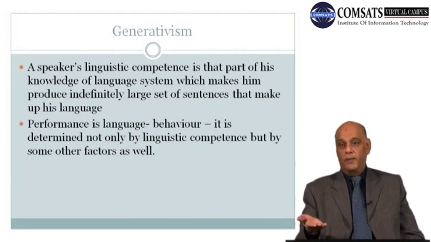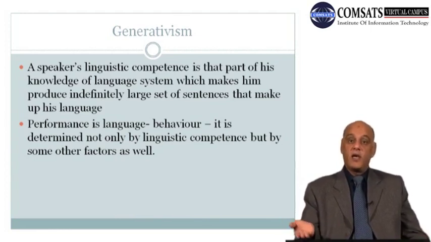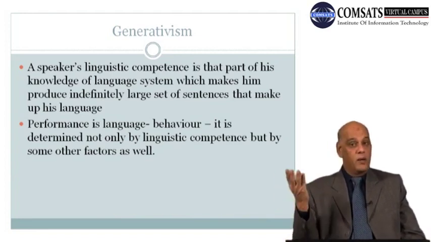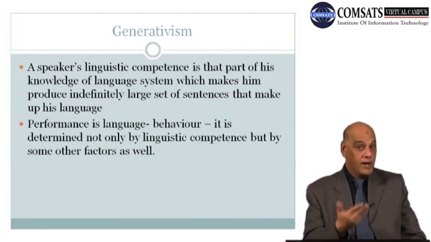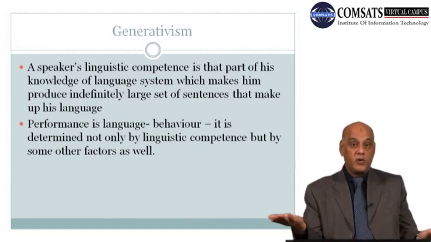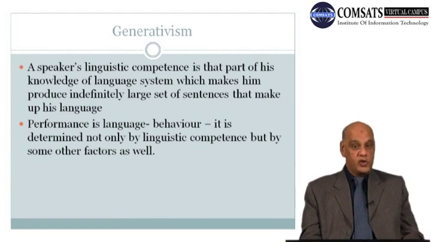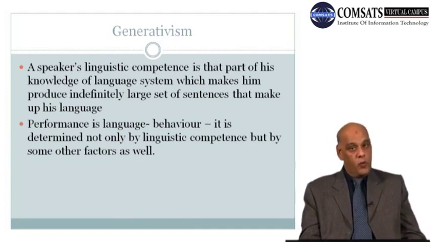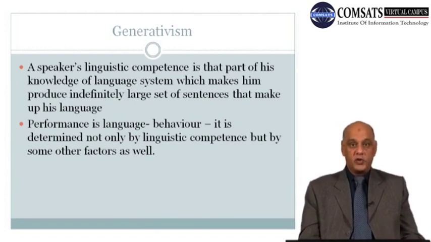It may be affected because of different situations, barriers, internal problems related to his mind, or problems related to the outside environment. A person under the stress of circumstances may not perform as well as he could if he were given an ideal situation.